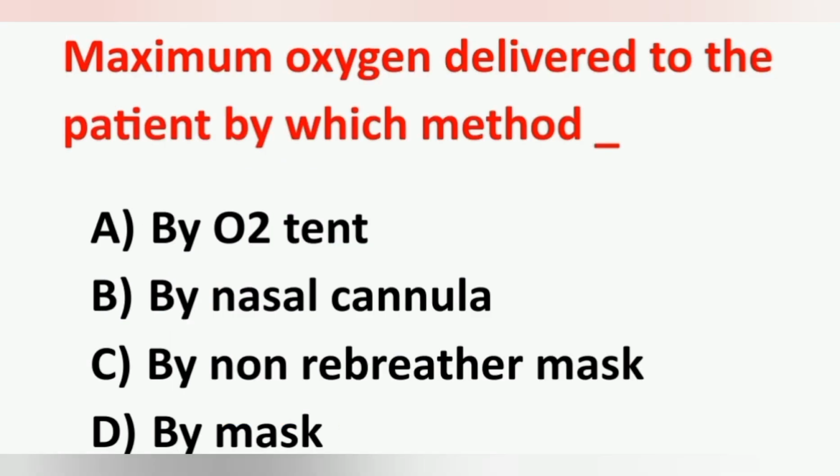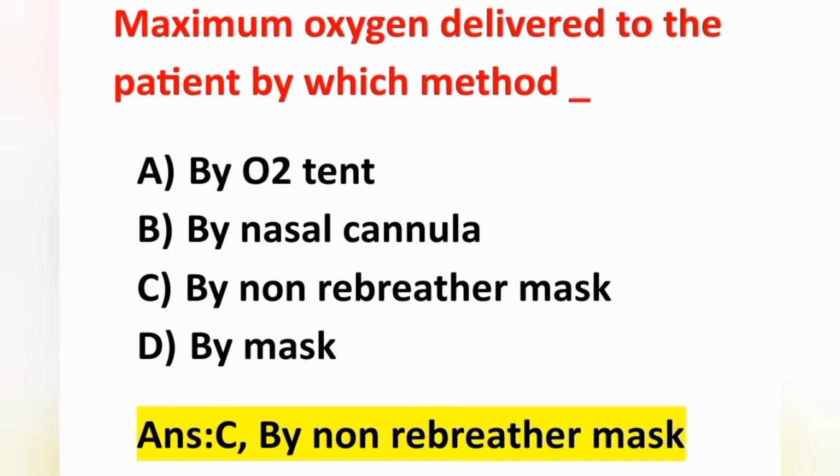The next question: maximum oxygen is delivered to the patient by which method? Option A oxygen tent, option B nasal cannula, option C non-rebreather mask, and option D mask method. The correct answer is option C, non-rebreather mask.